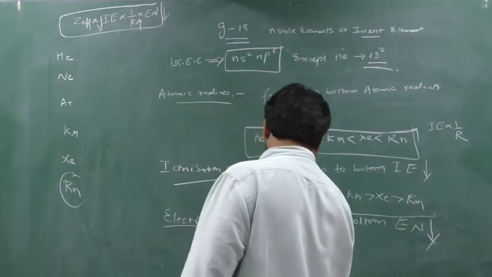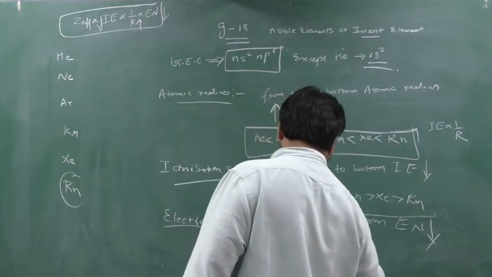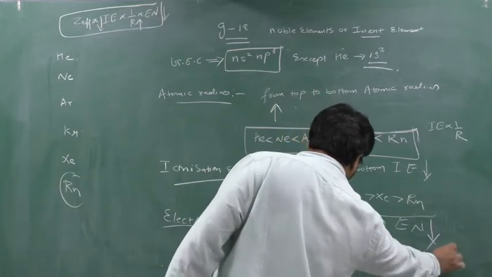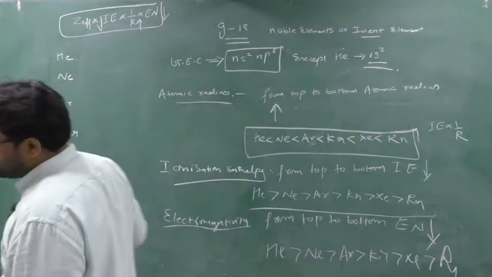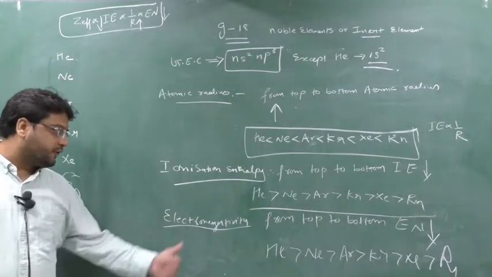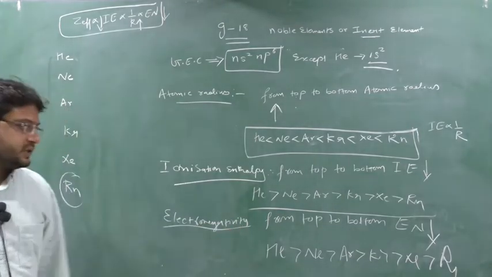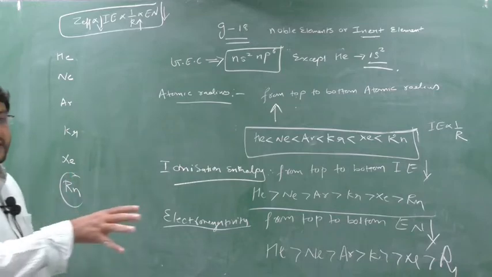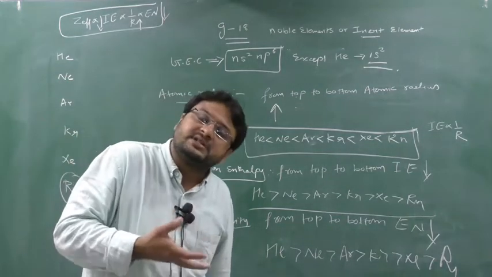So helium has the most, then neon, then argon, then krypton, then xenon, then radon. This is also a second reason for the formation of compounds by xenon. Xenon is also the least electronegative element. When electronegativity decreases, it can attract electrons easily, which means it can do the reaction.